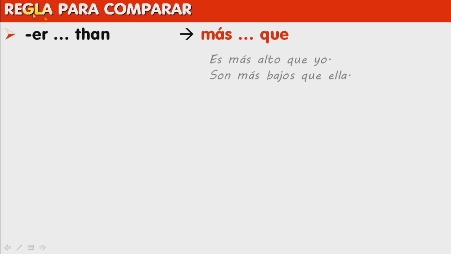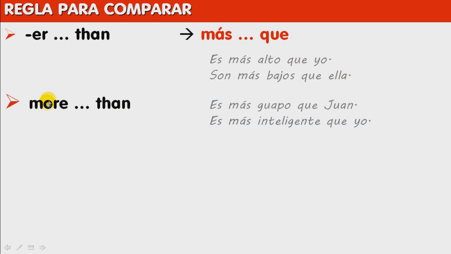So in short, if we need to compare, the rule is this. For ER, than, in Spanish we say más que. For example, he's taller than I am, es más alto que yo, son más bajos que ella. When in English we say more than, well, in Spanish there is no difference. We use más que. Es más guapo que Juan. Es más inteligente que yo.